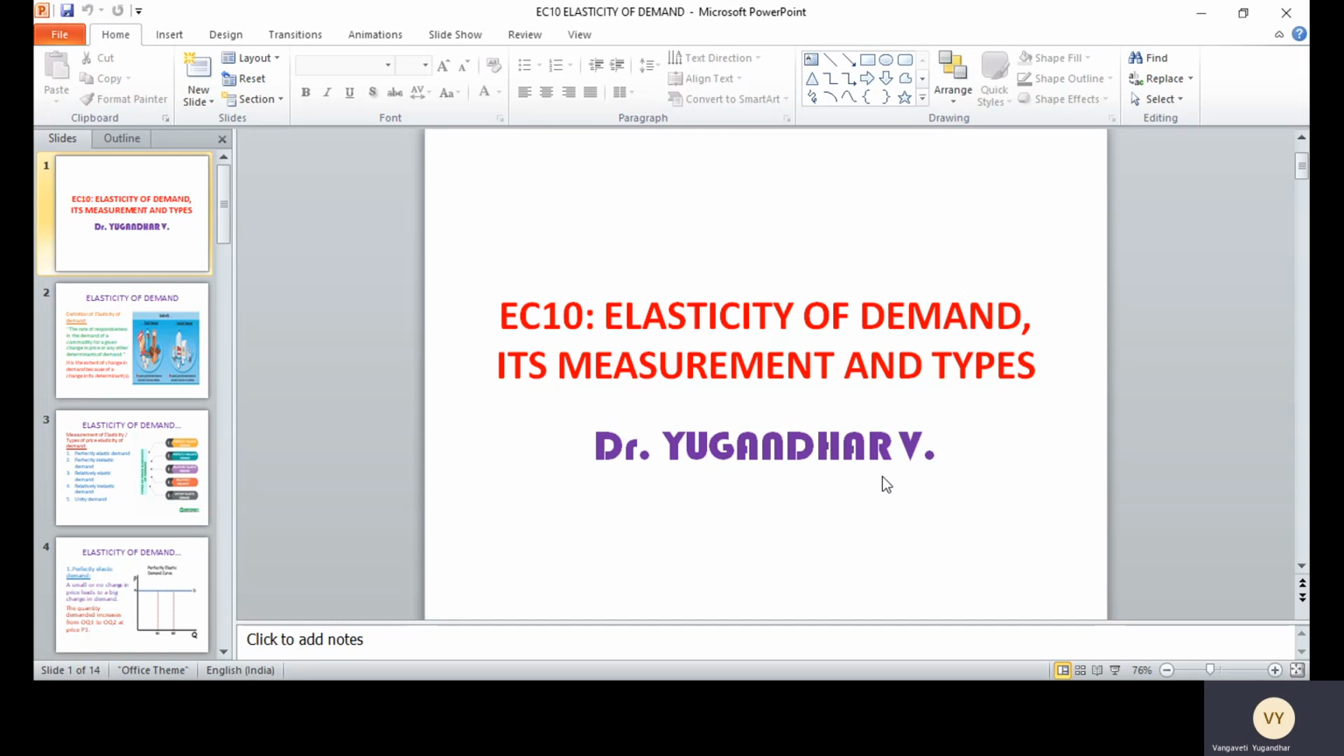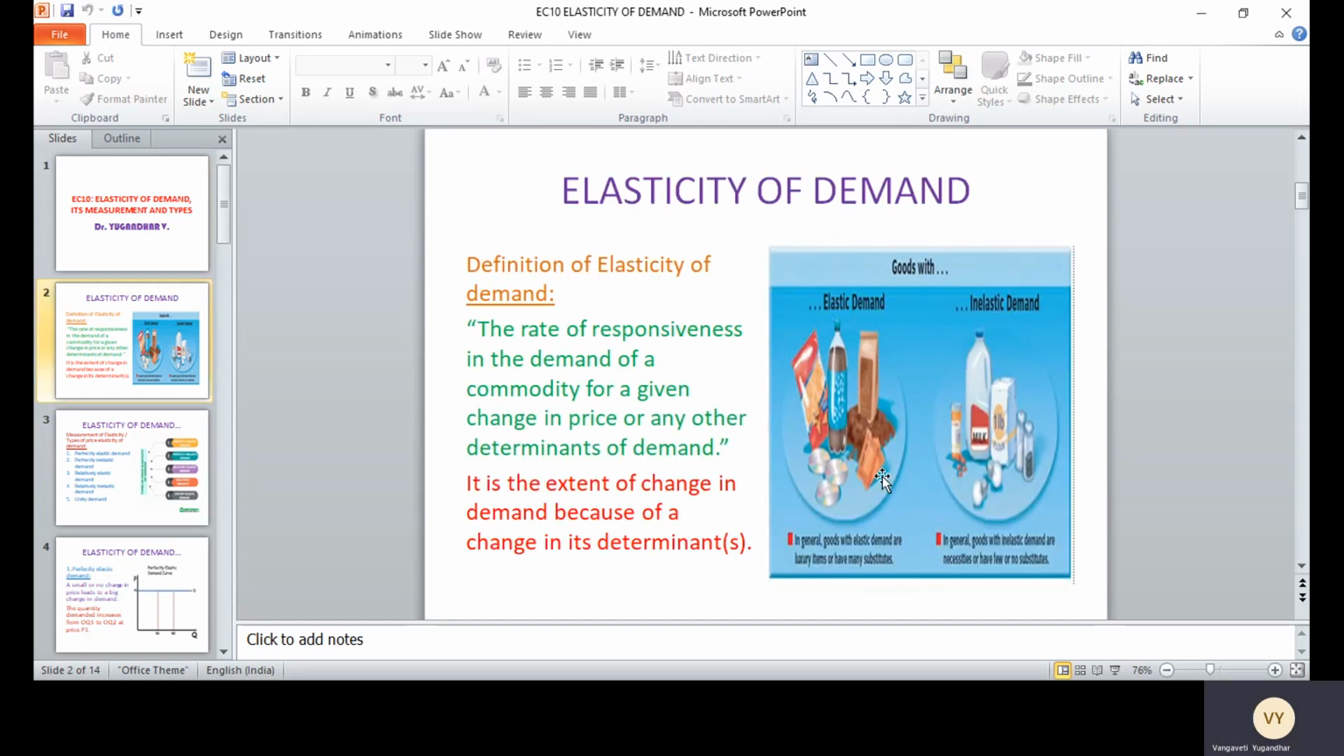Today let us discuss elasticity of demand, its measurement and its types. What is elasticity of demand? It is the rate of responsiveness in the demand of a commodity for a given change in price or any other determinants of demand.